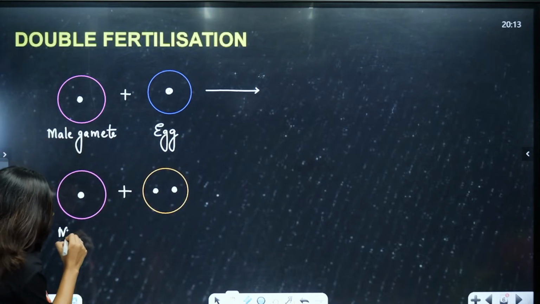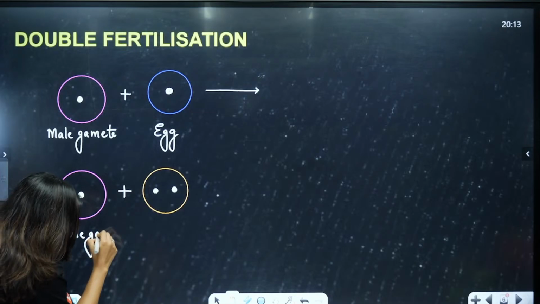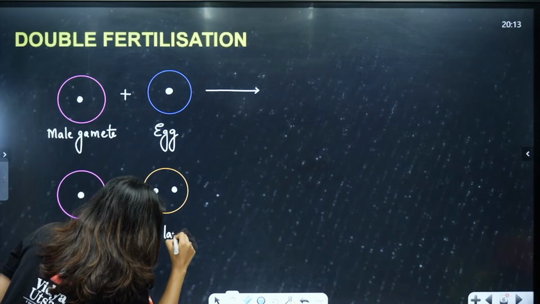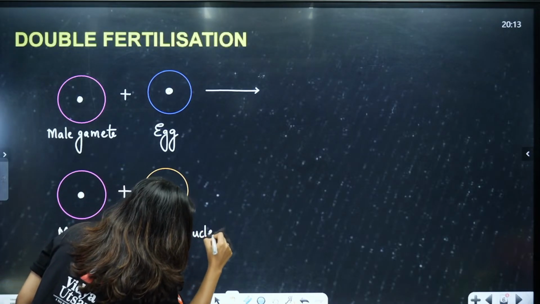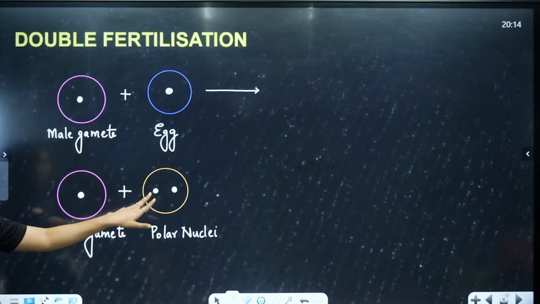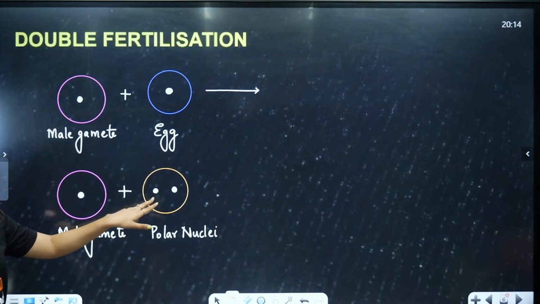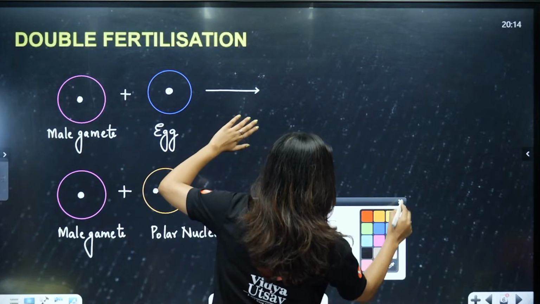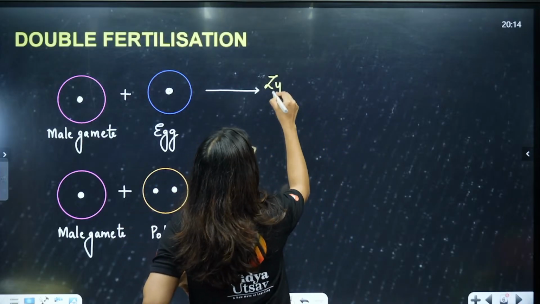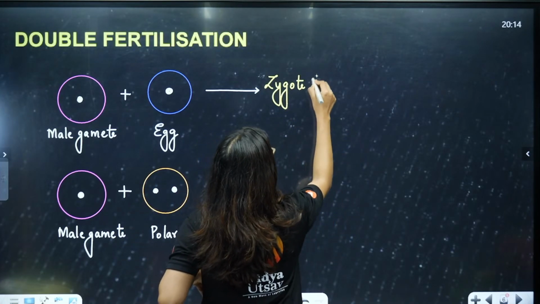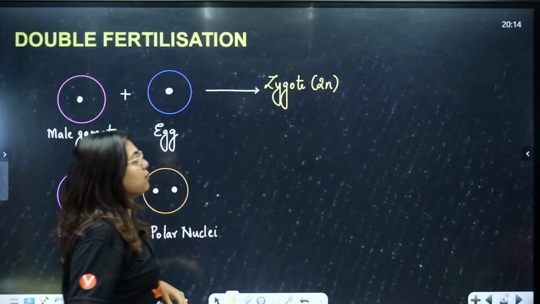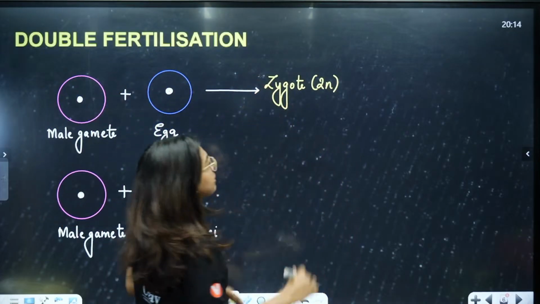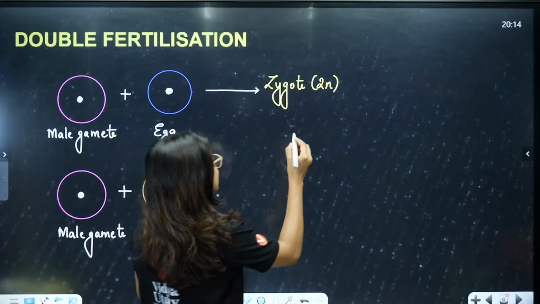Here also what is this going to be? Male gamete, and this is going to be the polar nuclei, correct. These two are going to be the polar nucleus, correct or not? Done. Now, normally the male gamete and egg would have led to the formation of what? Zygote, right, which is a diploid figure. Now, this process, male gamete plus the egg to form the zygote, is called syngamy.